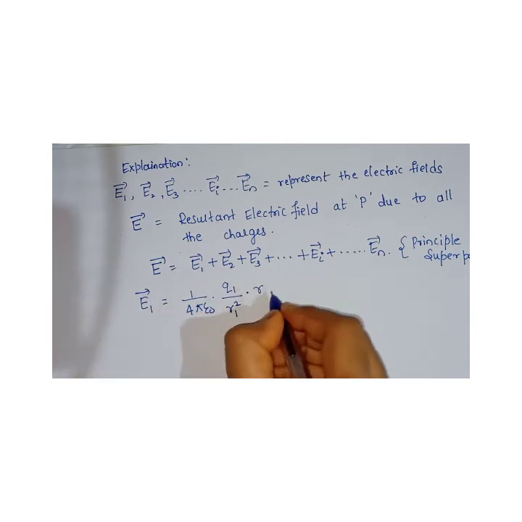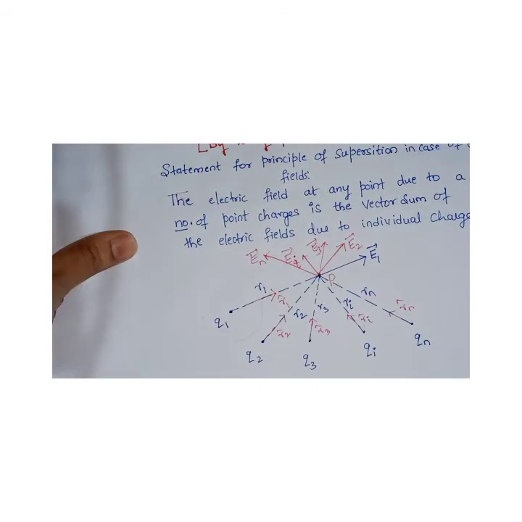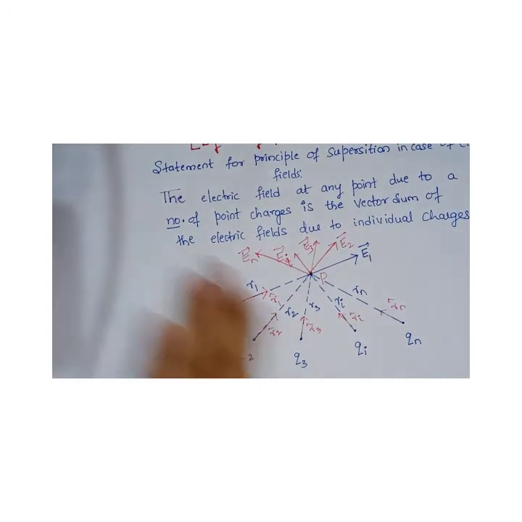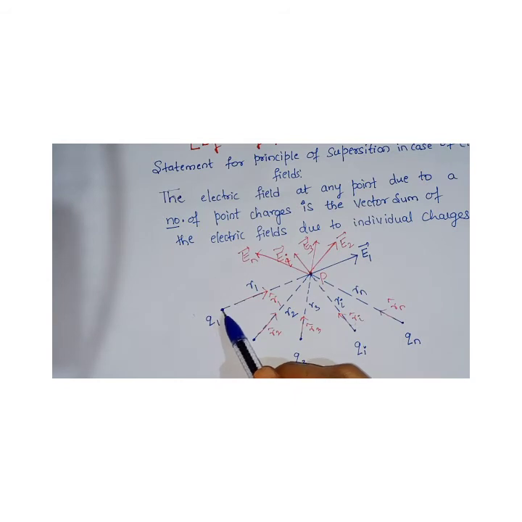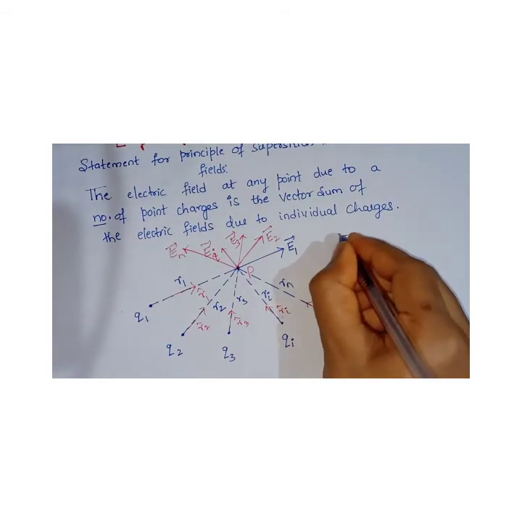So you are going to multiply it with the unit vector. If you are multiplying it with the unit vector, this indicates the direction, hence the electric field. You can just refer to the diagram. See here, the distance between Q1 and P is R1. So that's why the E1 expression is what it is.